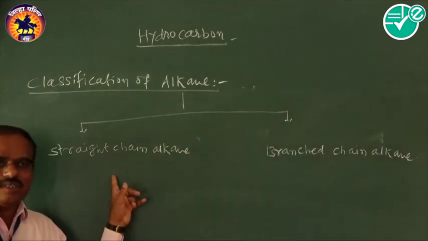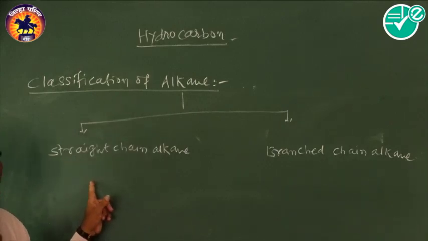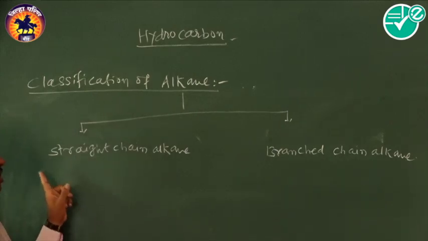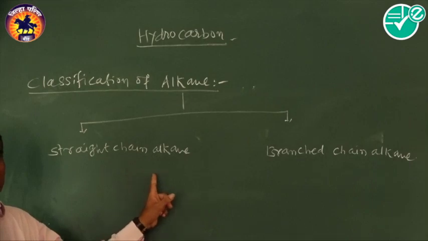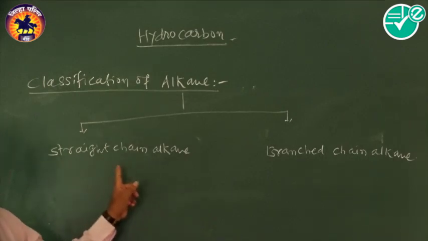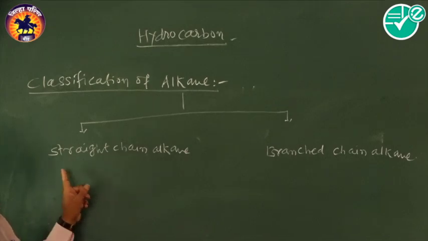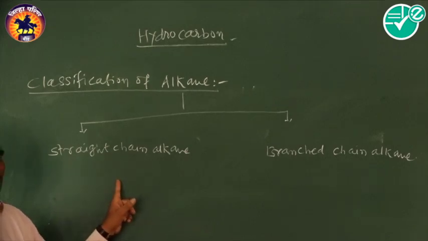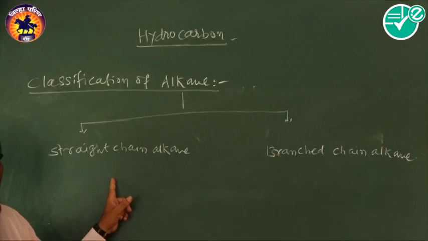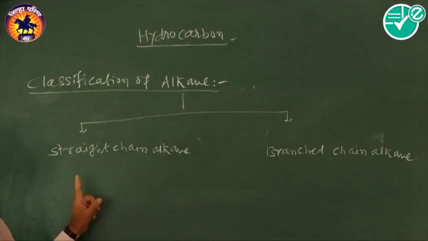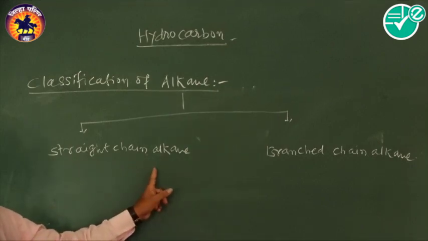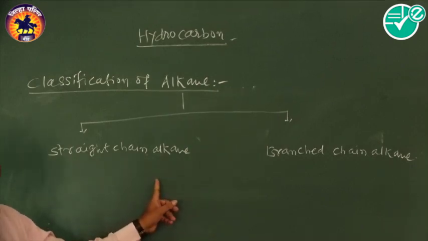Straight chain alkane means one carbon atom is bonded to another carbon atom. In this way there is a formation of a longer continuous carbon chain. In other words, no carbon atom is bonded to more than two other carbon atoms. They are called straight chain alkanes, or also normal alkanes.